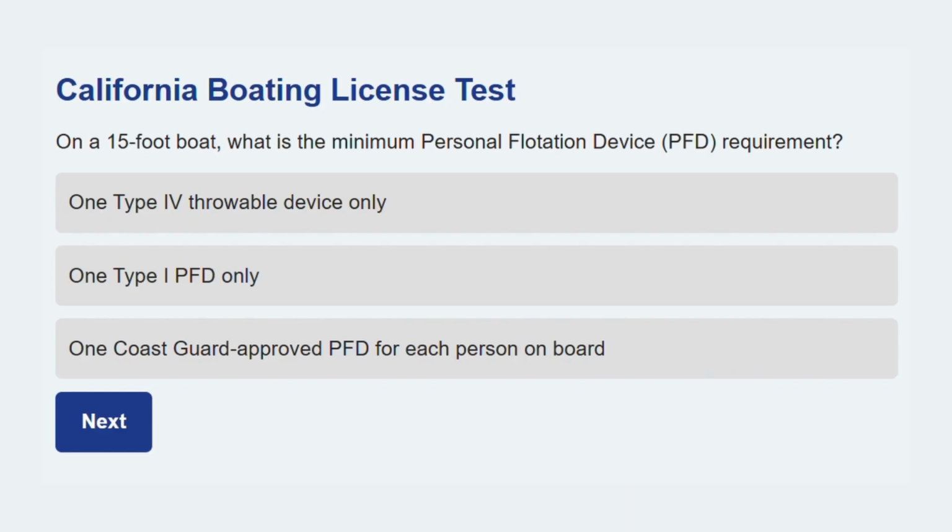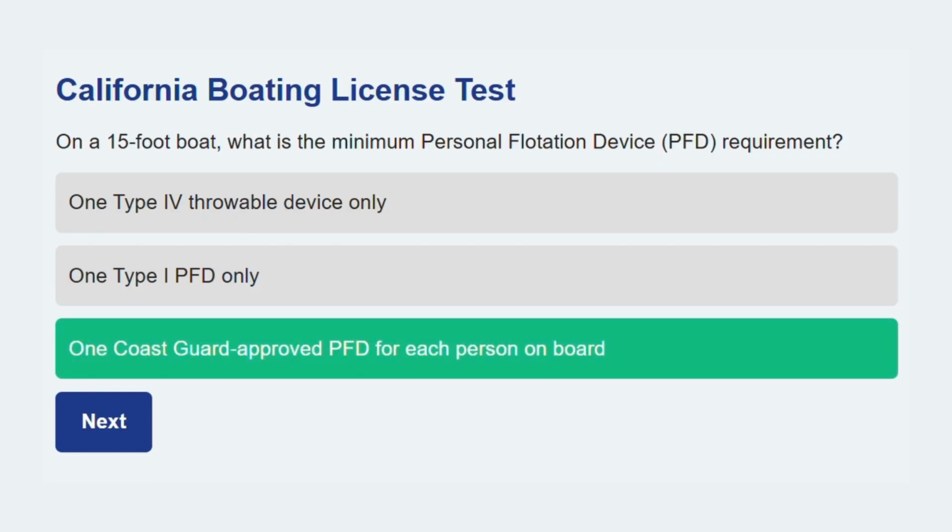On a 15-foot boat, what is the minimum personal flotation device, PFD, requirement? 1 Coast Guard approved PFD for each person on board. For boats under 16 feet, a wearable PFD for every person is the minimum requirement.